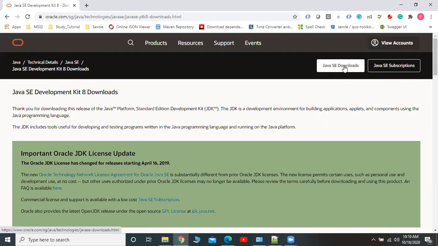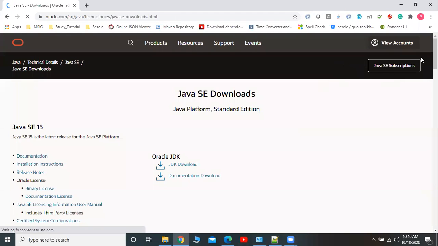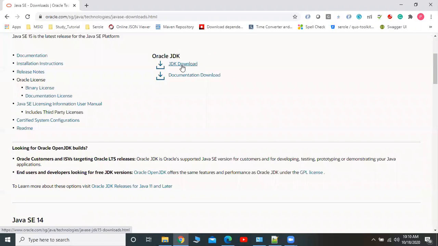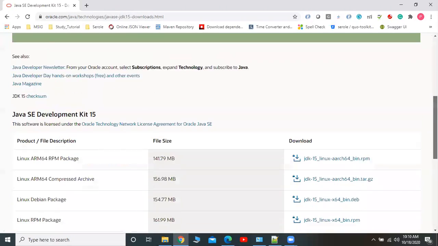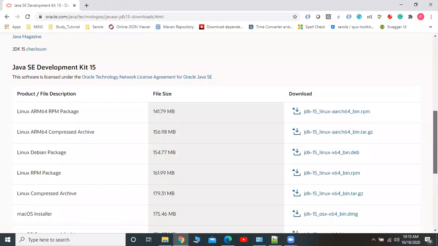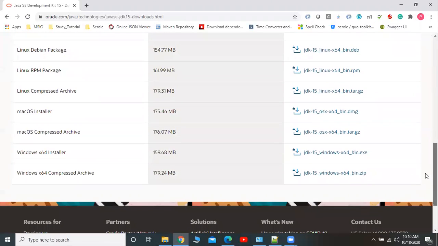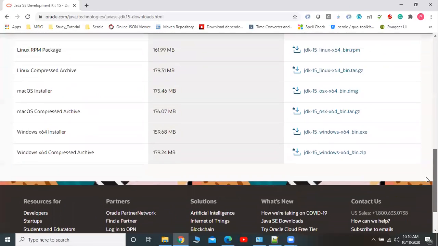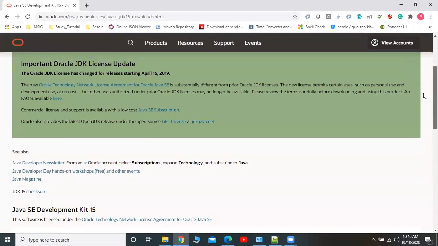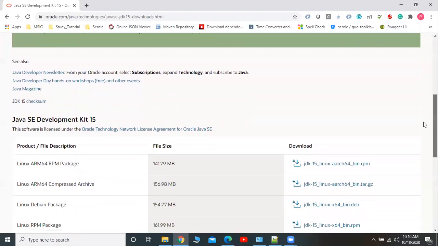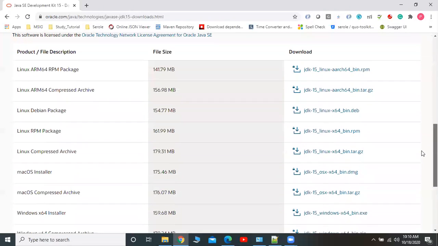Here see Java SE download, and we click this. There is a link called JDK download, so I am clicking the JDK download. Here you can see there are so many versions. The latest version may be JDK 15, but for our training purpose we are going to use JDK 8.